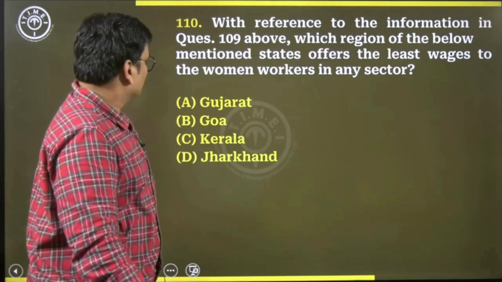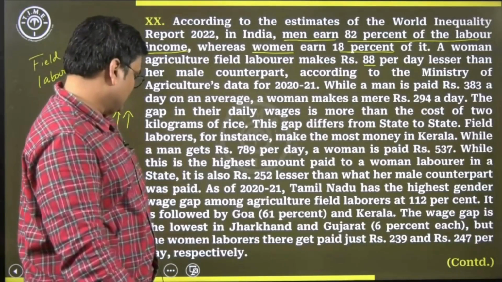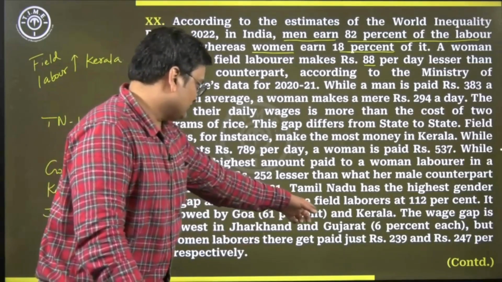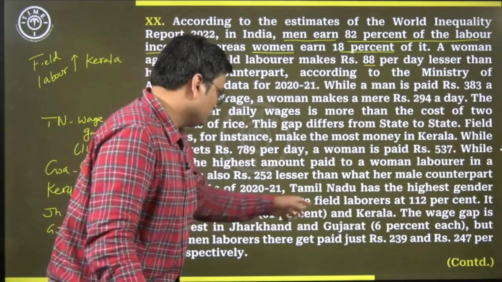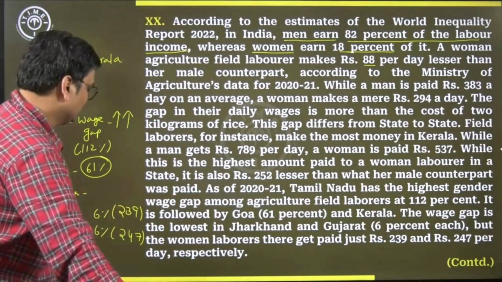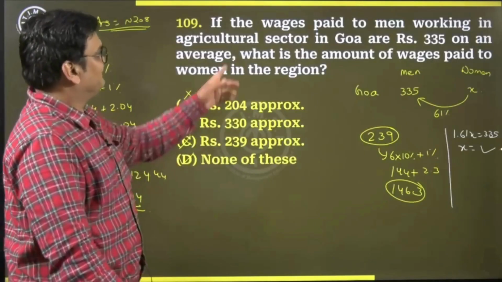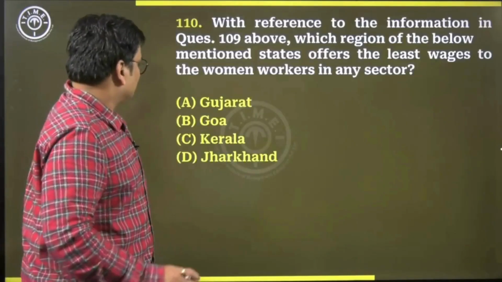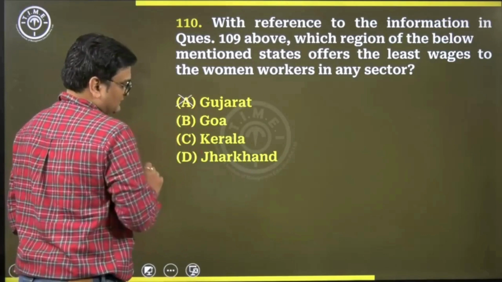What about Gujarat and Goa? I think those numbers are given to us. Gujarat and Jharkhand we are given 239 and 247. This is clearly higher than that of Goa, clearly higher than this. So my answer cannot be Gujarat, it cannot be Jharkhand.